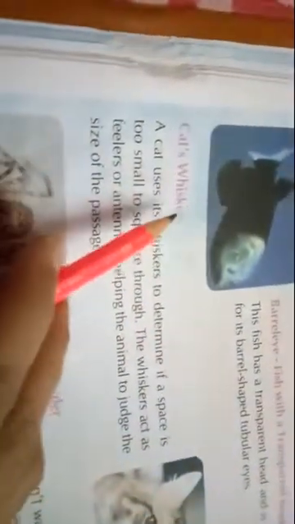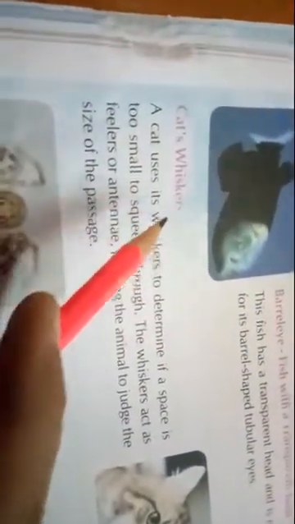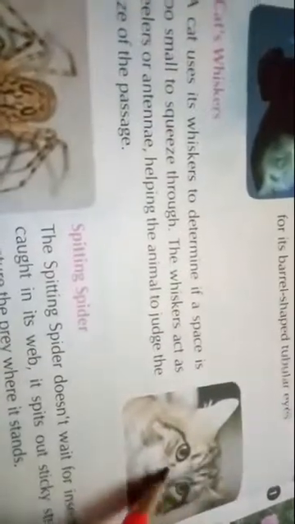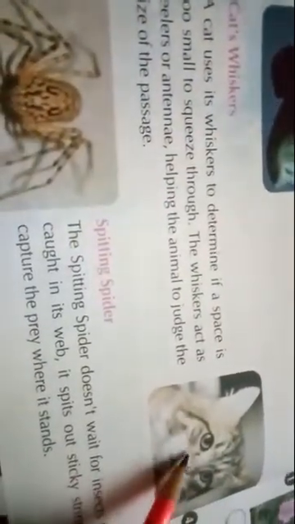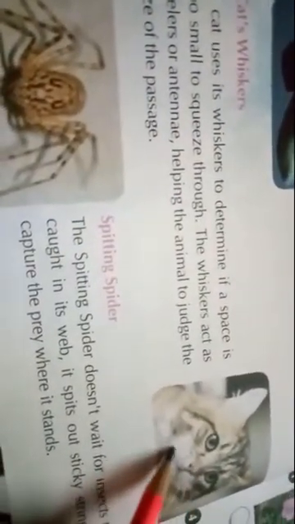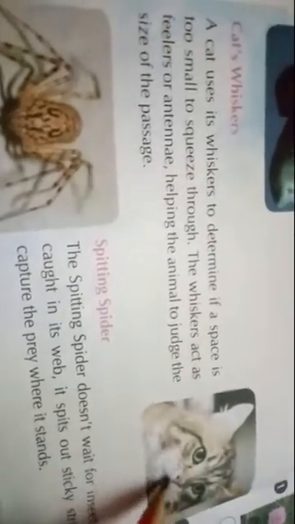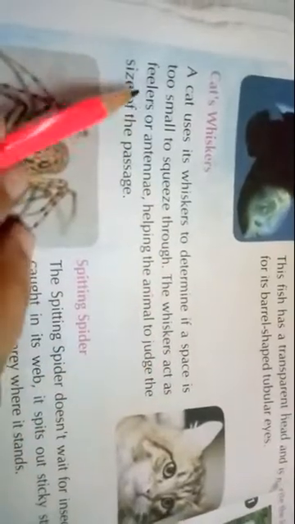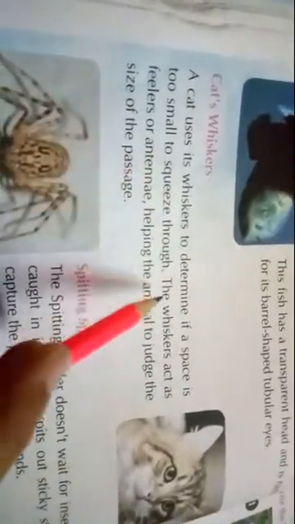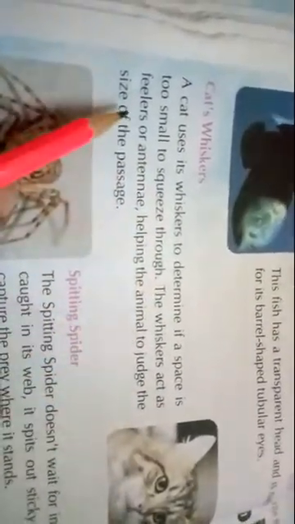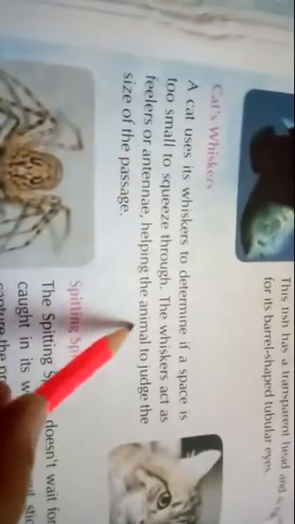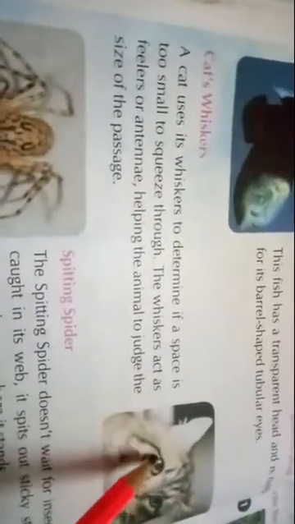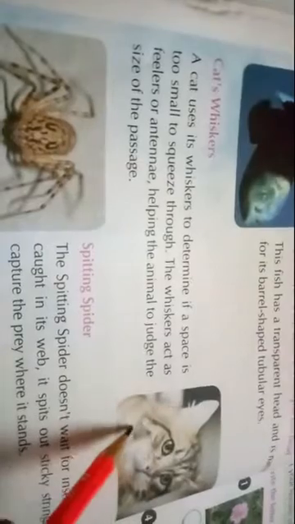Then cat whiskers. You know what is the meaning of whiskers? Have you seen these long whiskers here? Mooch. The cat's moustache is known as whiskers. A cat uses its whiskers to determine if a space is too small to squeeze through. The whiskers act as feelers or antenna, helping the animal to judge the size of the passage, whether the cat will be able to pass that way or not.